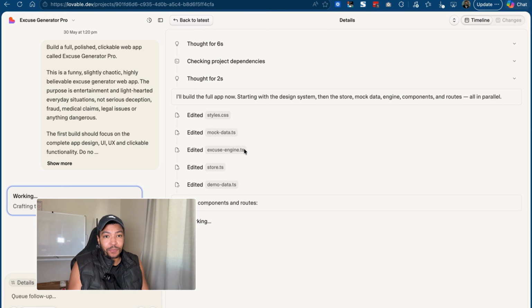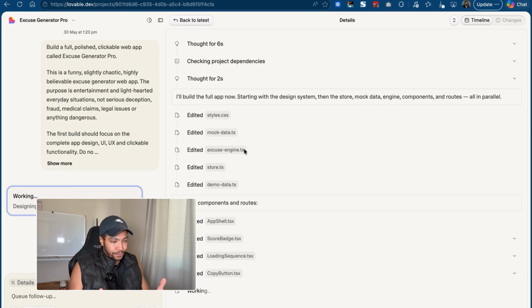Another thing that you could do is you can look up inspiration. So there's a lot of design sites out there with things that people have made. Now you don't want to copy exactly what they've made or copy their design, but you can get inspiration for placement, for colors, for design. And then you can just take note of that and then tell Lovable what you're wanting or what style you're wanting as well. So back to the app, it's designing the screens, it's designing the style files, the mock data